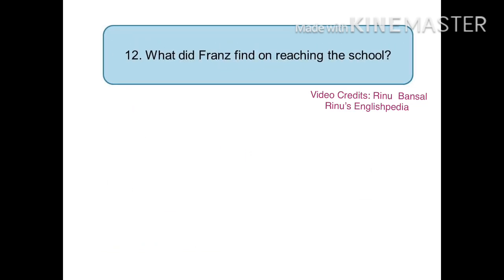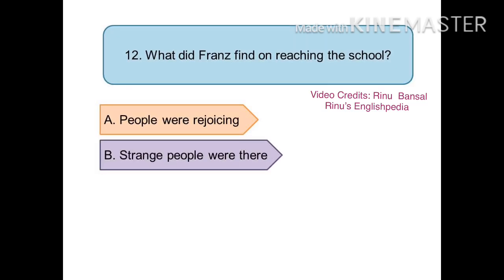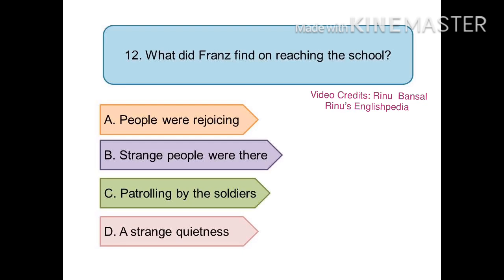The next question is, what did Franz find on reaching the school? And the options are A. People were rejoicing, B. Strange people were there, C. There was patrolling by the soldiers, and D. There was a strange quietness. And the right option is D. There was a strange quietness.